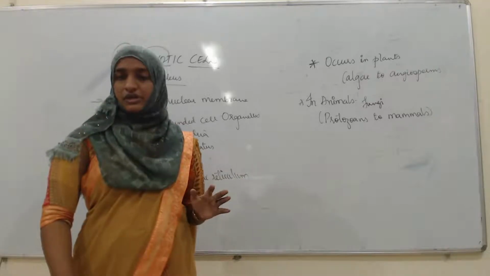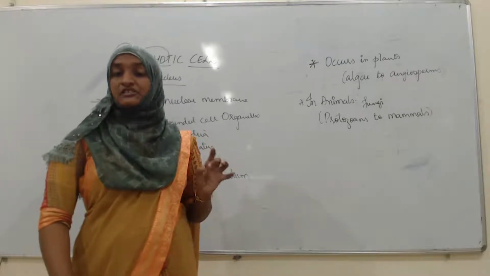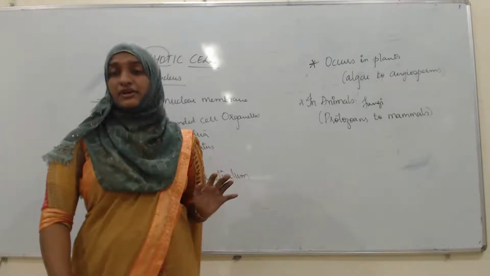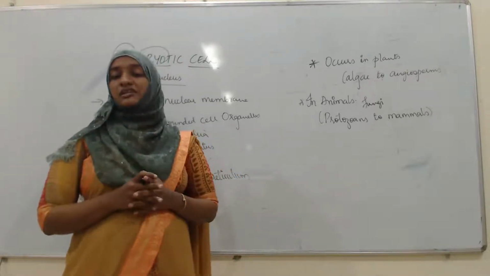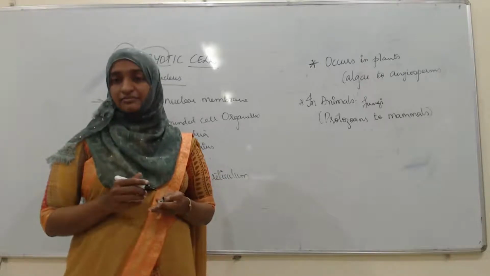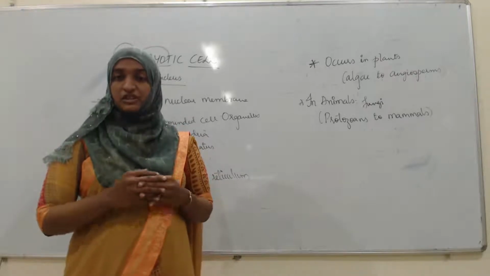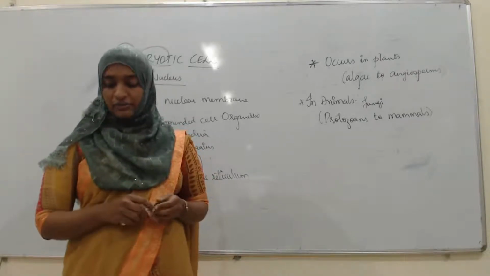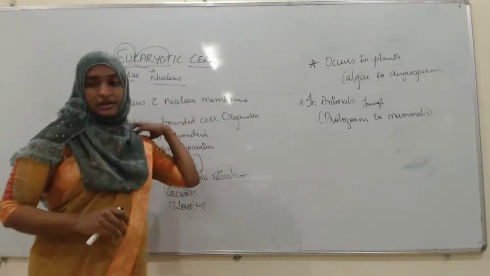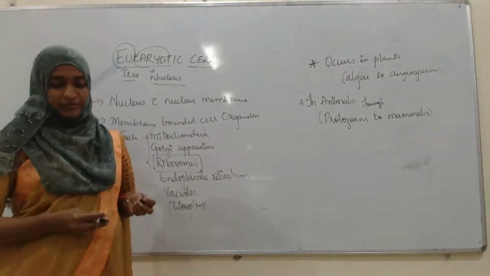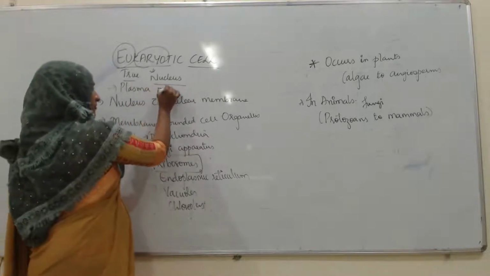So in all these eukaryotic cells, in all these different organisms, the size, morphology, structure and function will be differing. It will not be similar in all the various living organisms. There will be a different shape, size, structure, physiology and function. So this eukaryotic cell, as I told you, is composed first of all of plasma membrane.